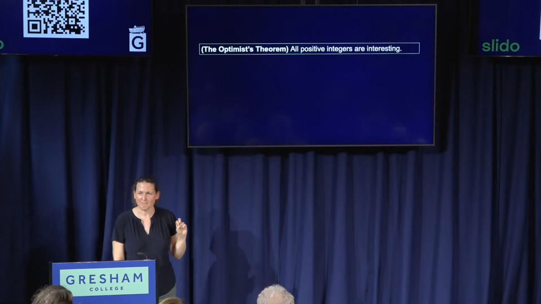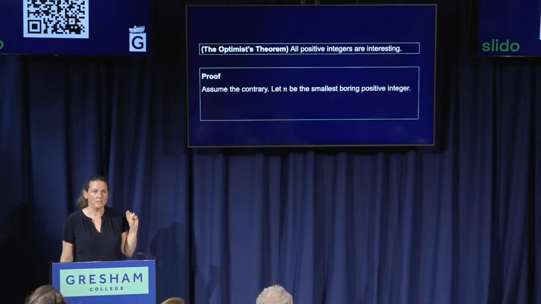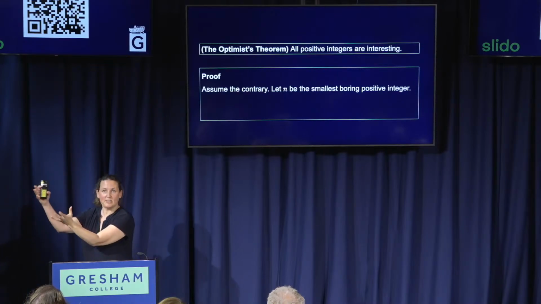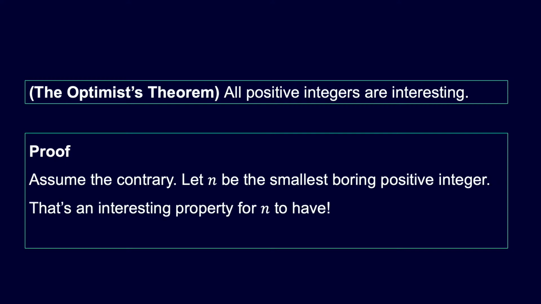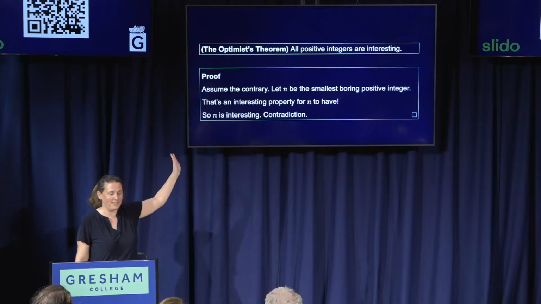So let's prove this. Let's imagine a ridiculous thing to imagine. Let's imagine that's not true. Then there's at least one boring positive integer. So if there's at least one of these, we can look at the whole set of them and look at the smallest one. We'll call that n. So n is the very smallest, first, boring positive integer. That's pretty interesting. Pretty interesting fact about n. So n is interesting, which contradicts what we said. So clearly, as we all know, there are no boring numbers at all. They're all interesting. That's cast iron proof.